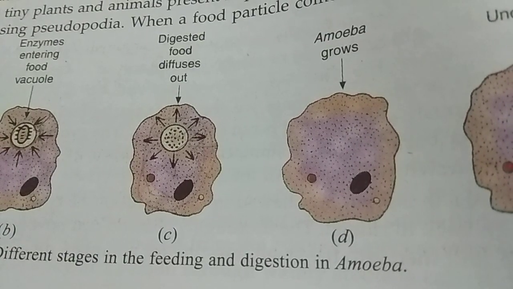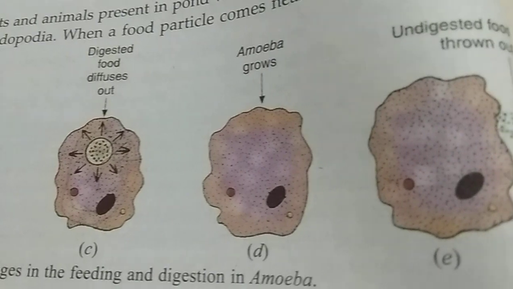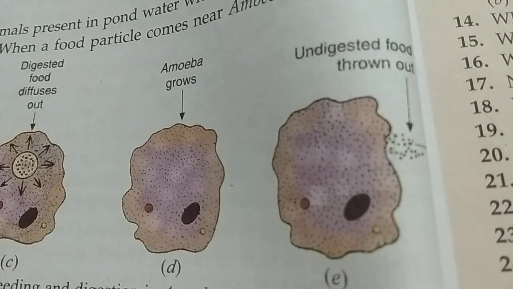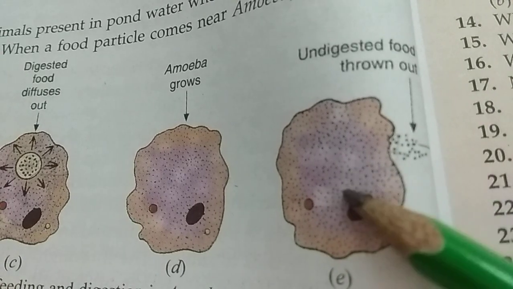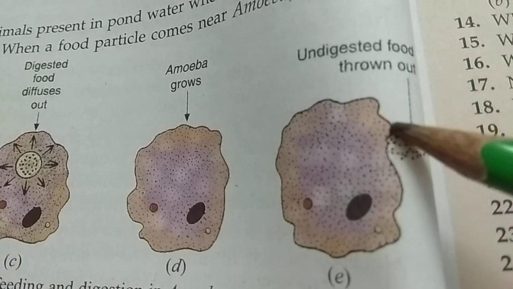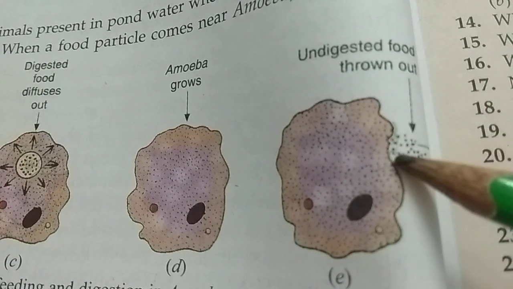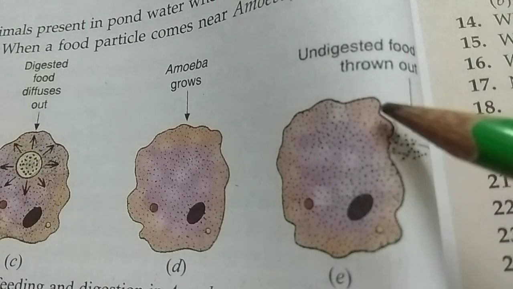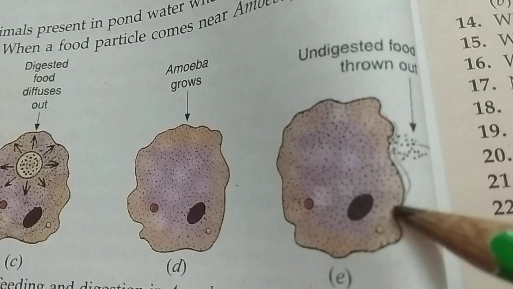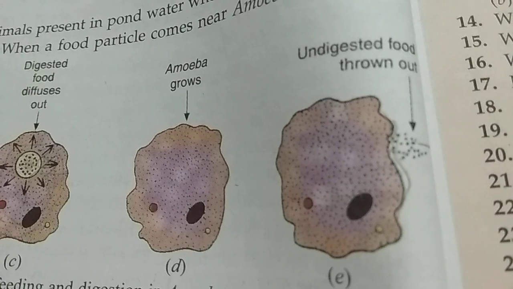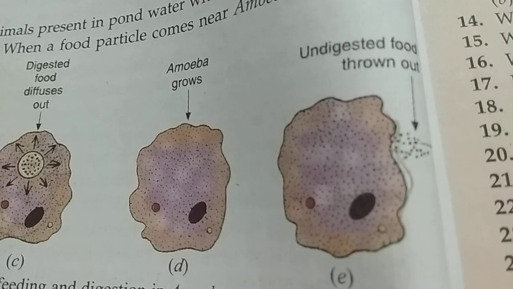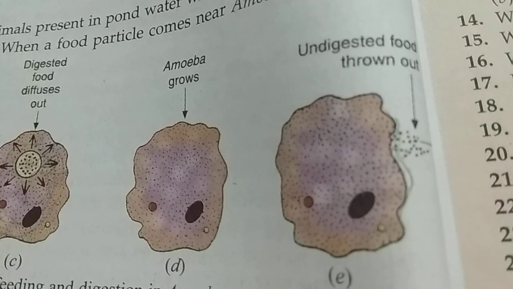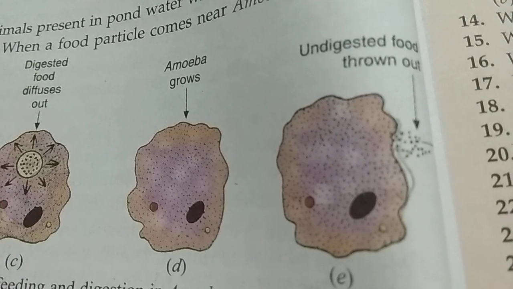Next, when a considerable amount of undigested food collects inside the body of the amoeba, the cell membrane ruptures, that means it breaks. It can take place from any side of the amoeba. Then the undigested food is thrown out. So this is how nutrition takes place in amoeba.